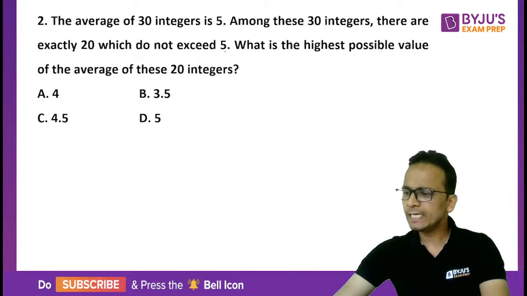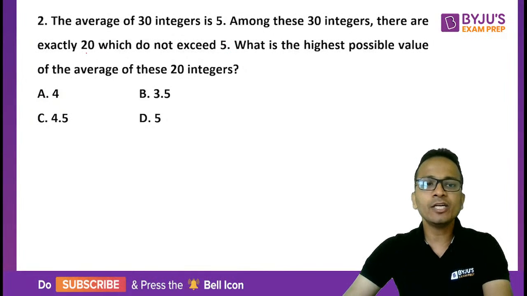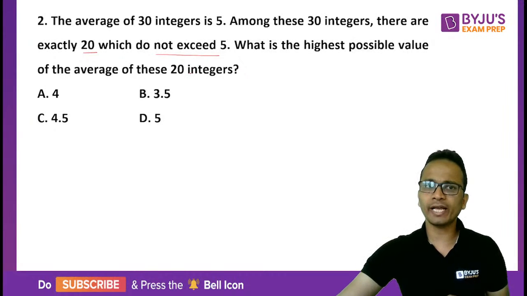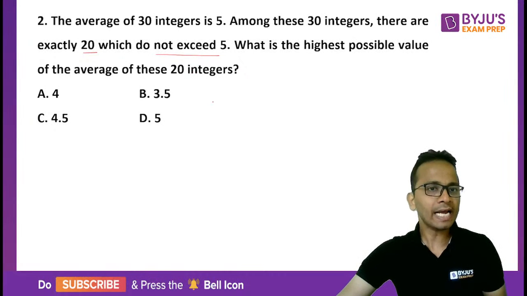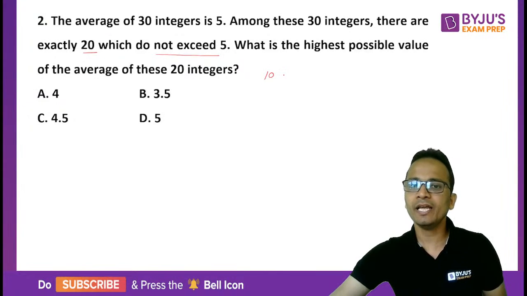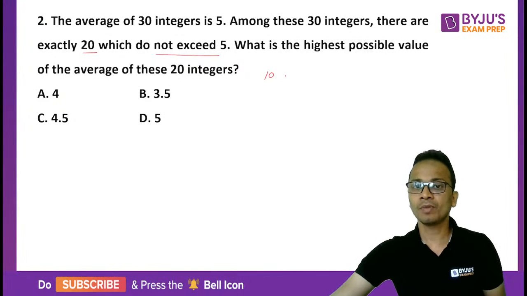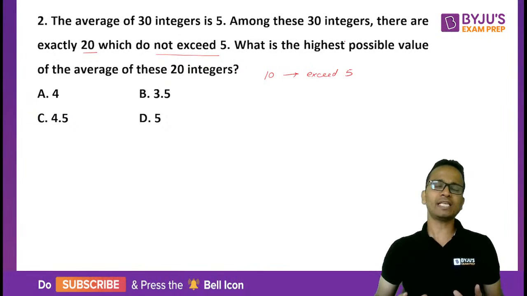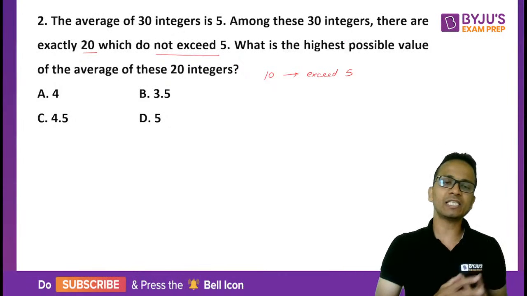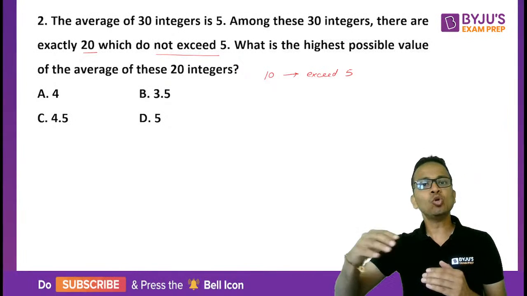Now, out of these 30 integers, we are given that exactly 20 do not exceed 5. So I can say that the remaining 10 integers will exceed 5, because exactly 20 are such that they do not exceed 5.